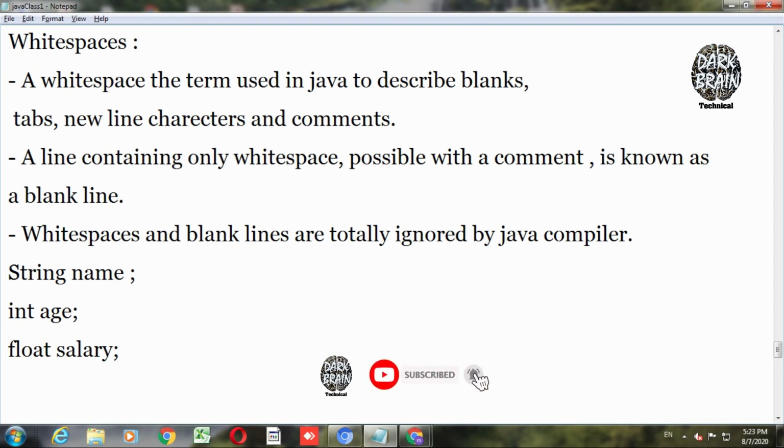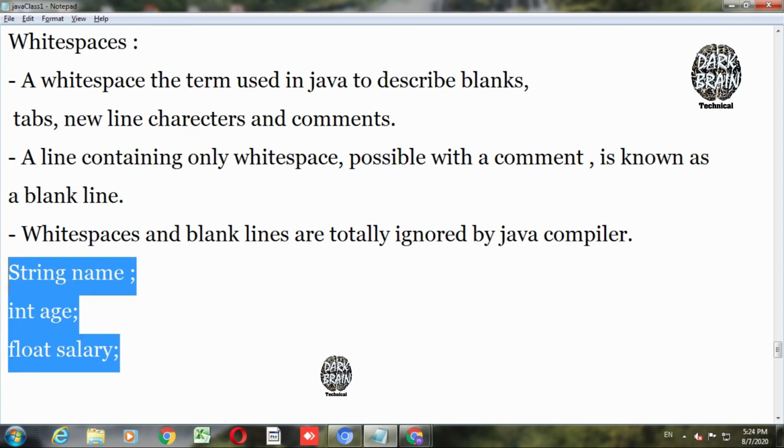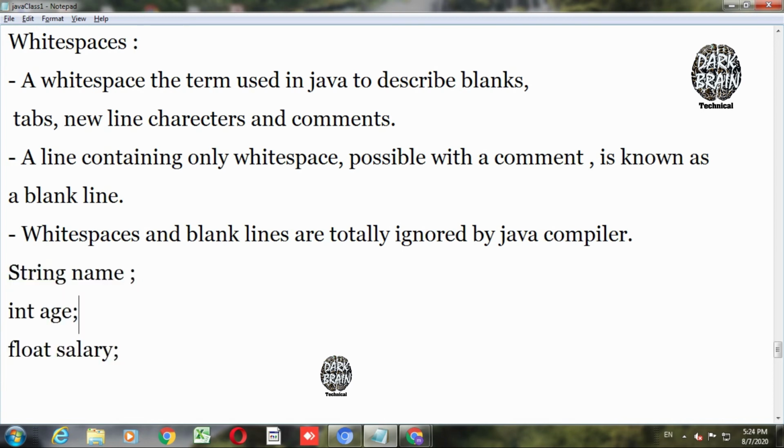These are a few examples of white spaces. Here you have given an integer and then the age. The age is a number type stored as an int type. There is some space between the int and age, and this space will be ignored by the Java compiler.